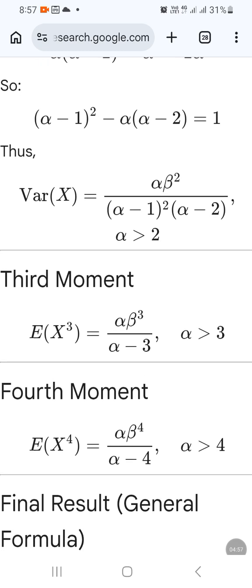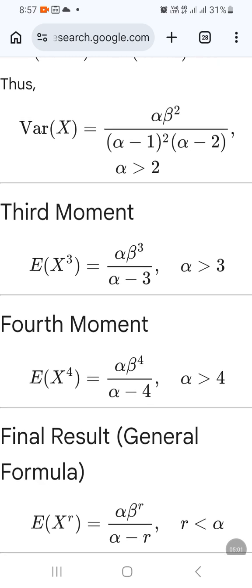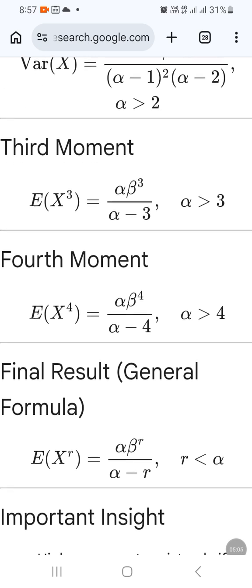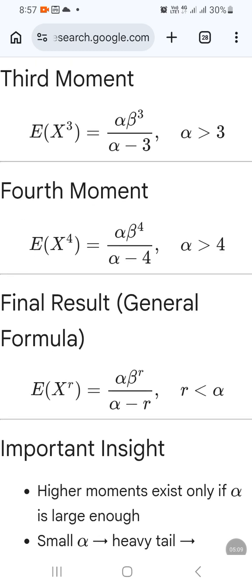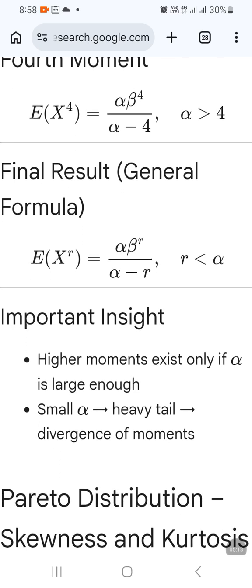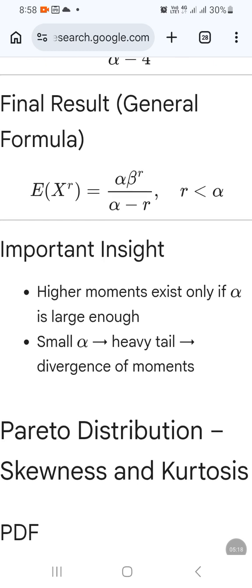Similarly, we find the third moment and also the fourth moment. For the third moment to exist, alpha should be greater than 3. For the fourth moment to exist, alpha should be greater than 4. So higher moments exist only if alpha is large enough.